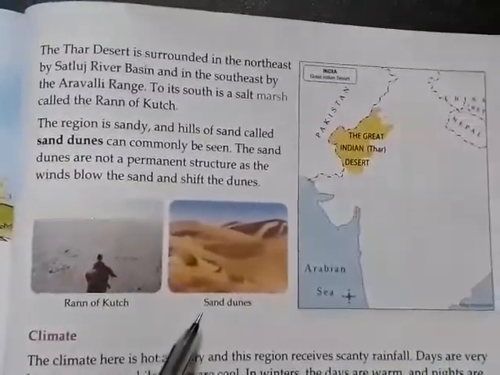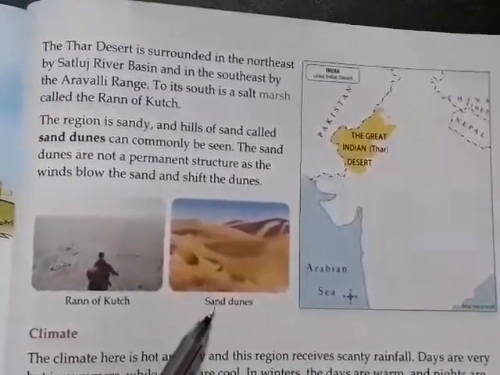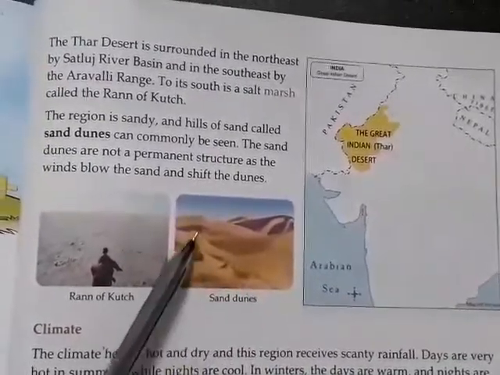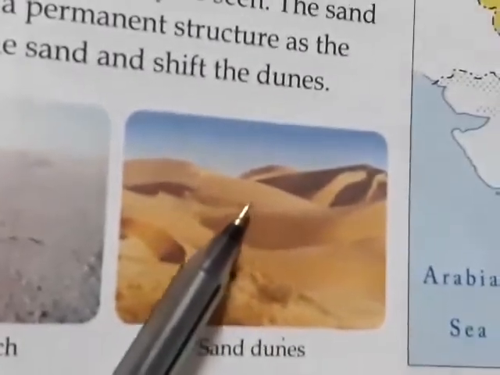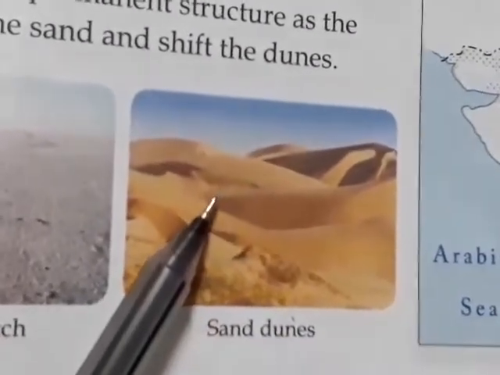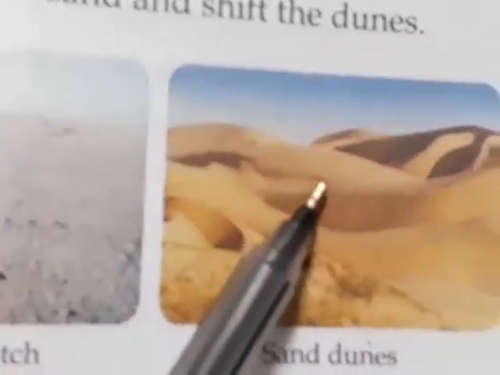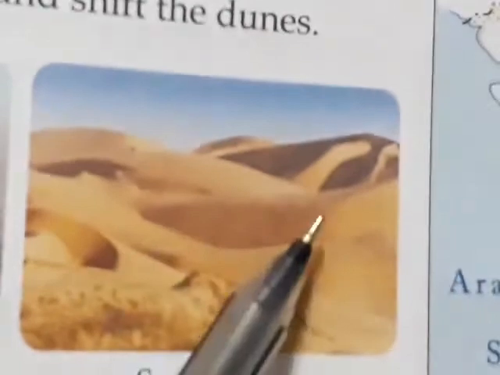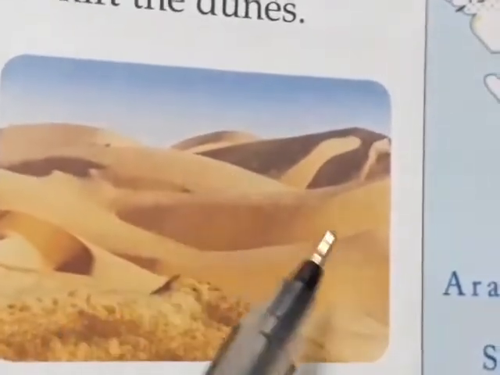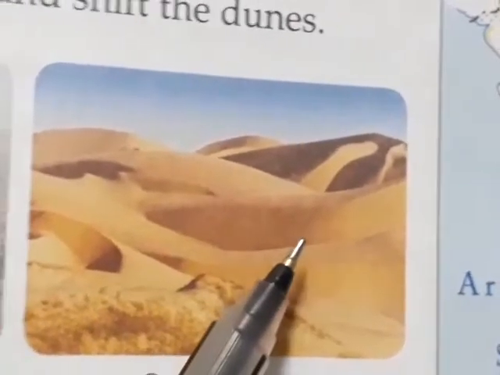Now students, you can see in this picture there are sand dunes. Can you see these hills? These hills are called sand dunes. They are not permanent, as I said earlier. As the wind blows, these hills keep shifting and form hills in another area of the desert.